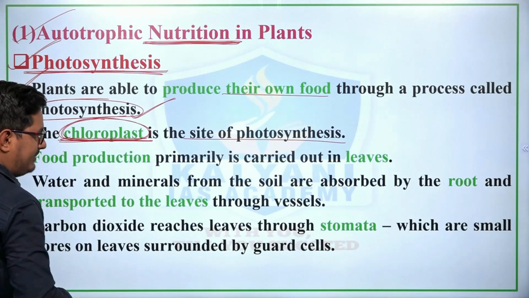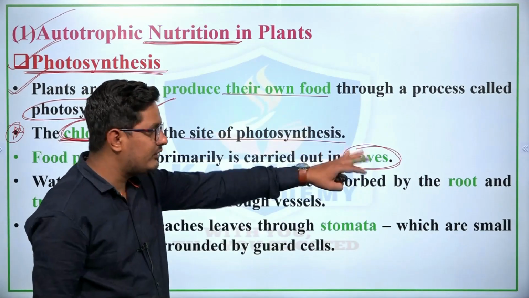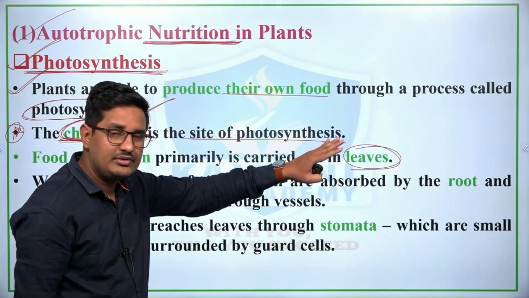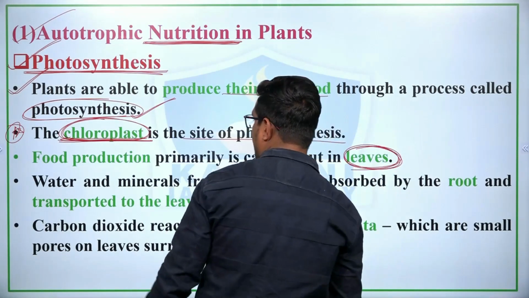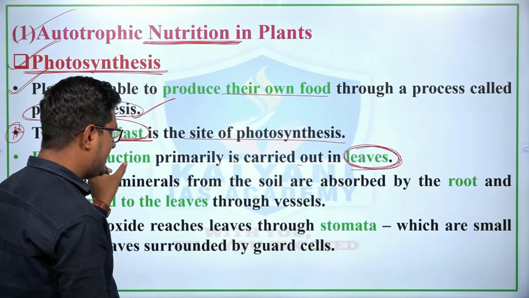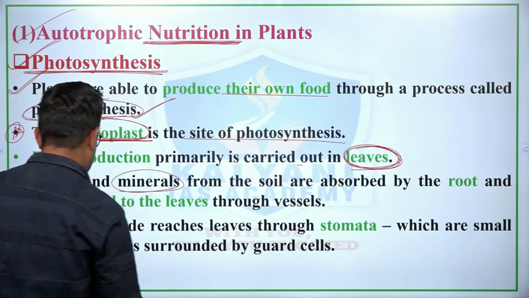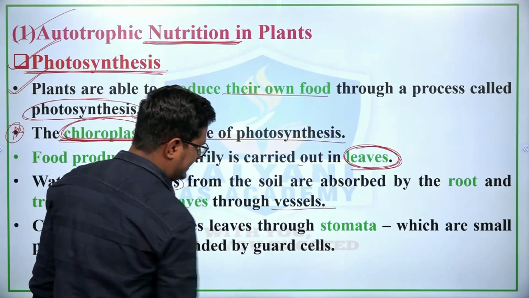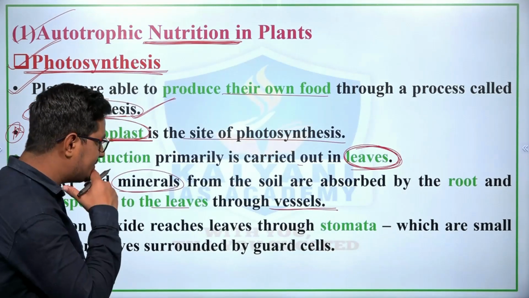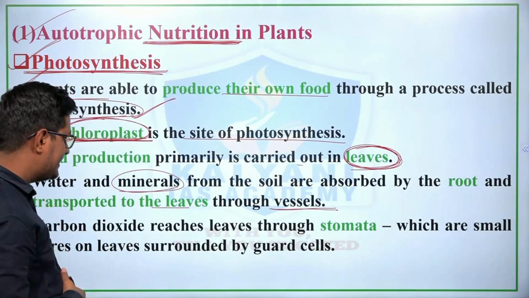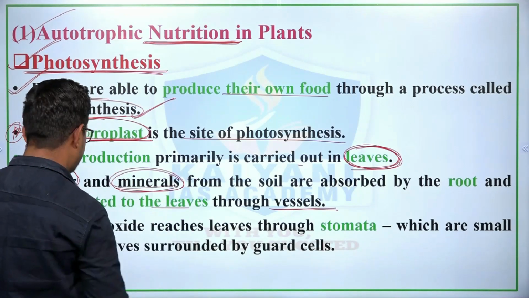The food production is primarily carried out in the leaves, because the chloroplast, which contains chlorophyll, is found in the leaves. Therefore, food is synthesized by the plant in leaves. Water and minerals from the soil are absorbed by the roots and transported to the leaves through vessels, for example, xylem and phloem. These xylem tissues are responsible for absorbing water as well as minerals from the soil.